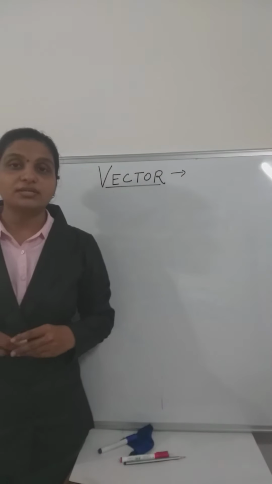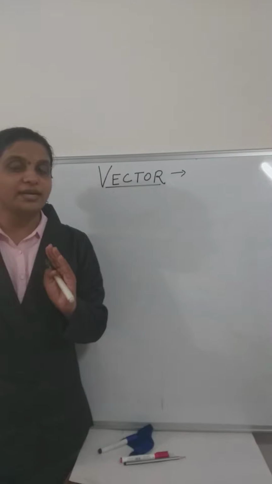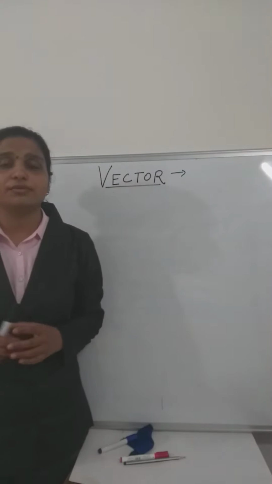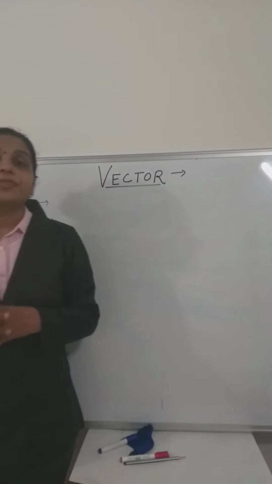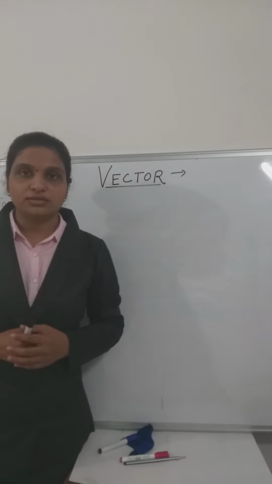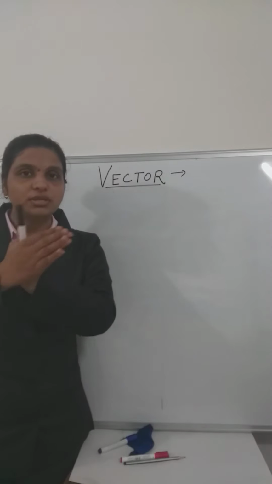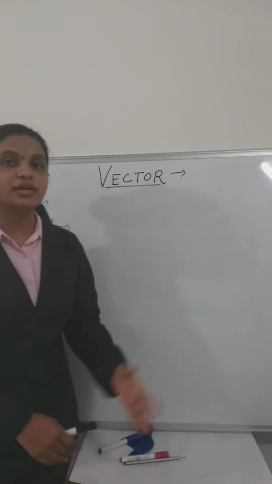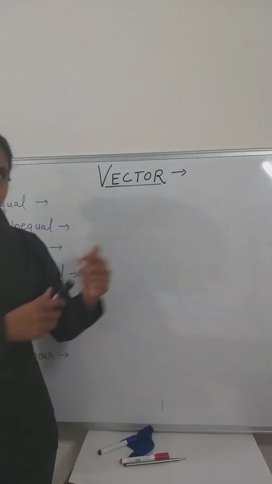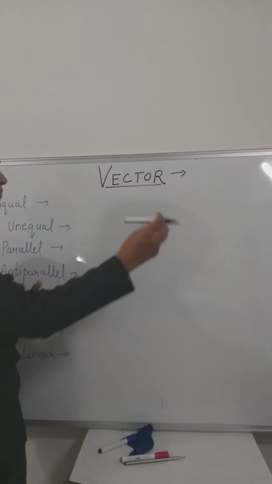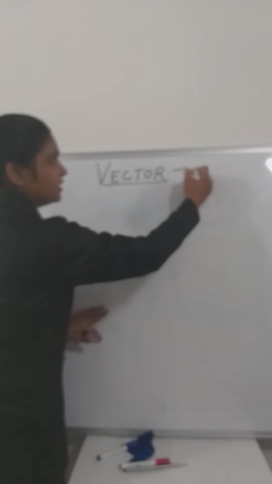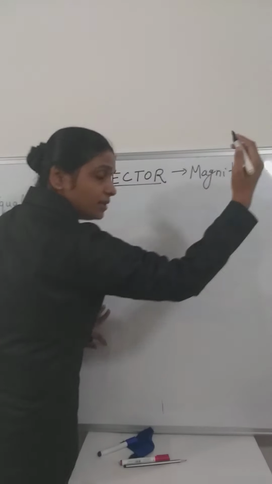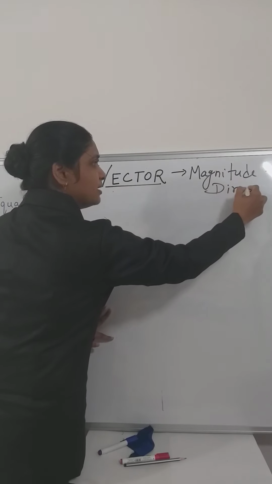What are vectors? Vectors are those physical quantities which have magnitude as well as direction. For example, if a person is going 5 meter, in which direction is he going? Either north, south, east, or west. There should be a specific direction, right? That's why we are studying vectors. First, we will see its definition. Vectors are those physical quantities which have magnitude plus direction. That's it.